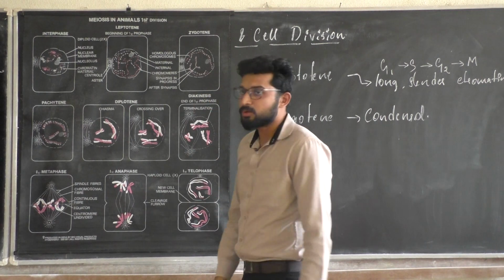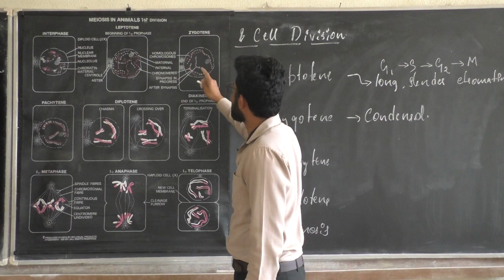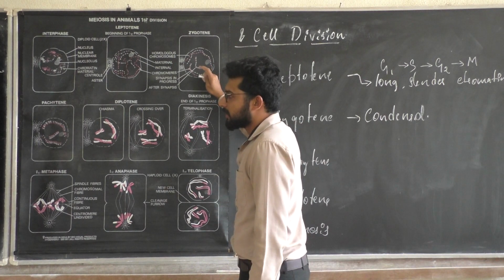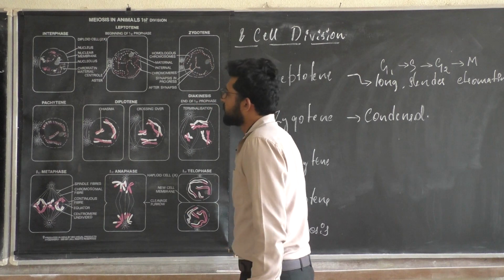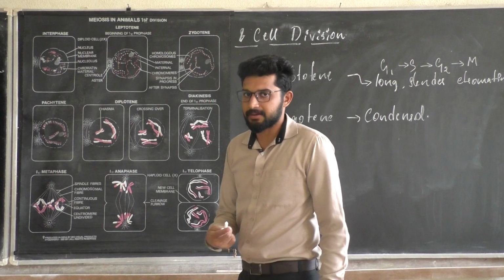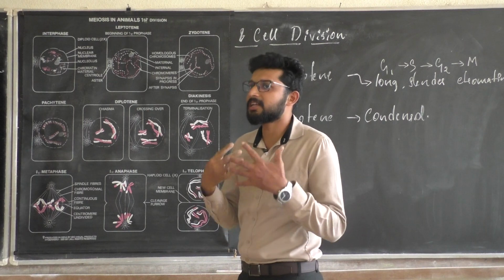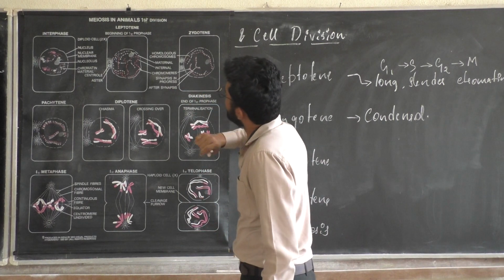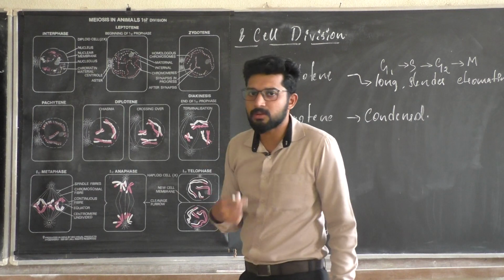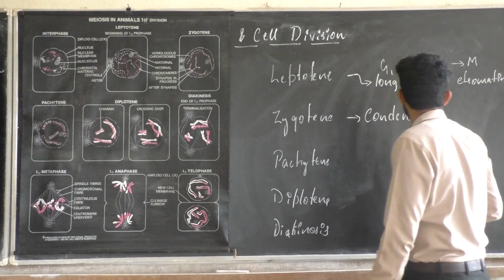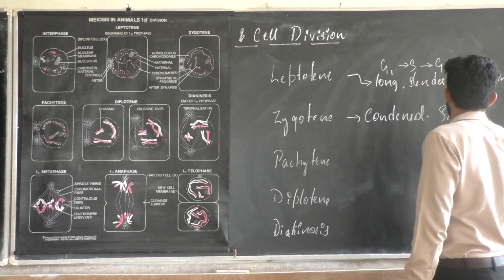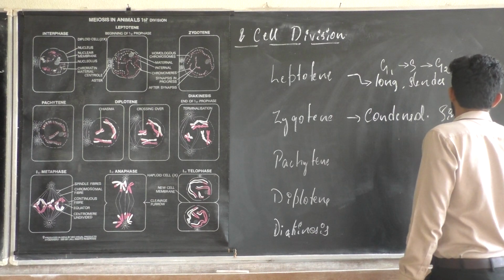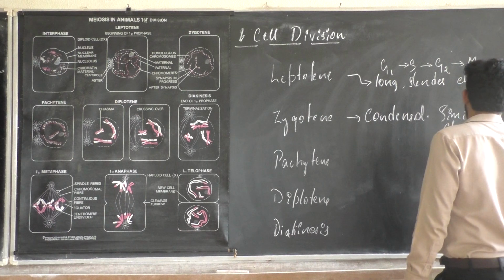And the most important thing in the phase of zygotene is that the similar chromosomes you can find inside the nucleus are pairing up.